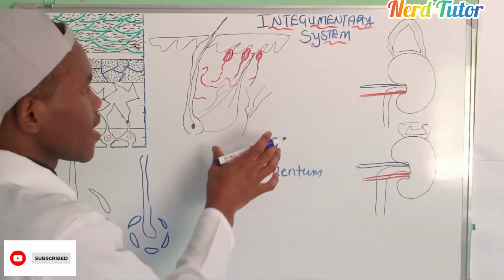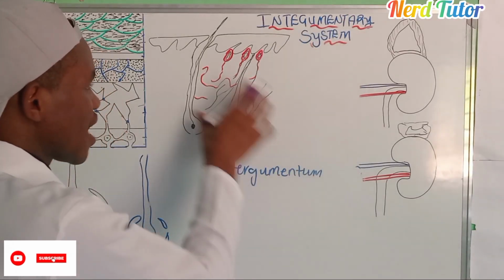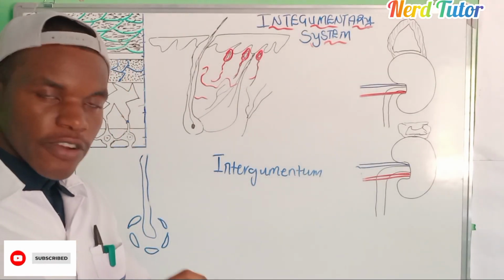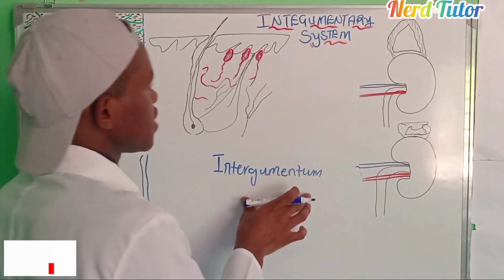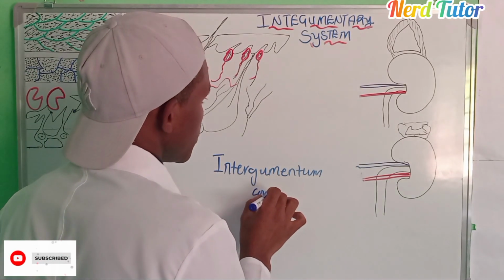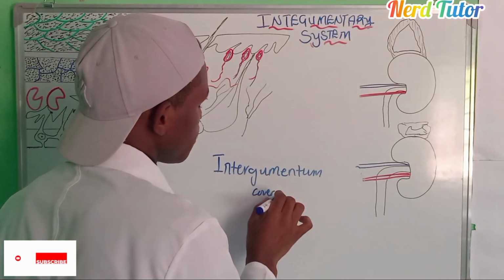So no wonder the integumentary system is comprised of all the coverings of the body. We're talking about the skin, the hair, and also the nails that we have. So integumentum is a Latin word which means covering. That is where integumentary came from.